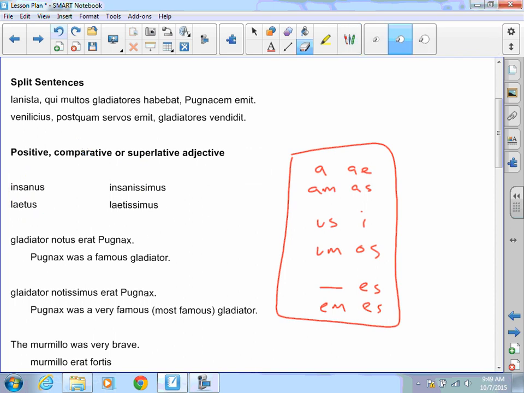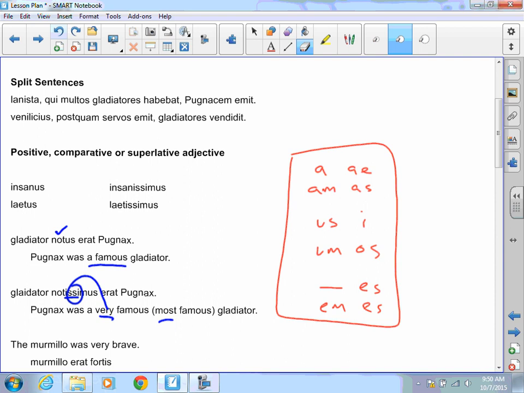Whenever we're translating, there are two ways you're going to have to do this. You're going to have to look at the Latin, gladiator nobilis erat, pugnax, recognize that as a positive, and pugnax was a famous, not very famous, but a famous gladiator. It doesn't have the very, the most, or the est because it doesn't have that double S or double R like this one does. Pugnax was very famous. That's associated with that double S.